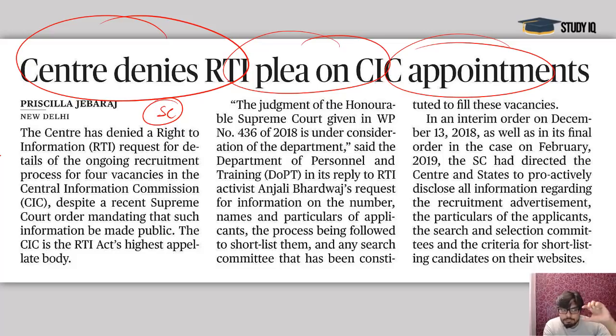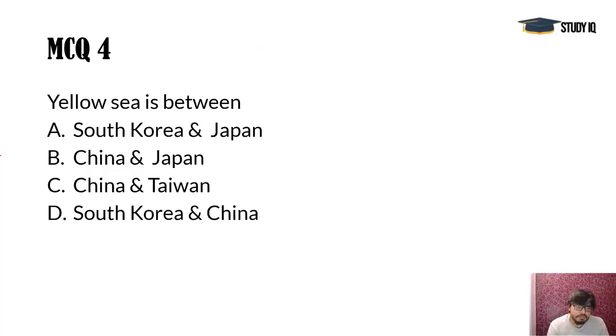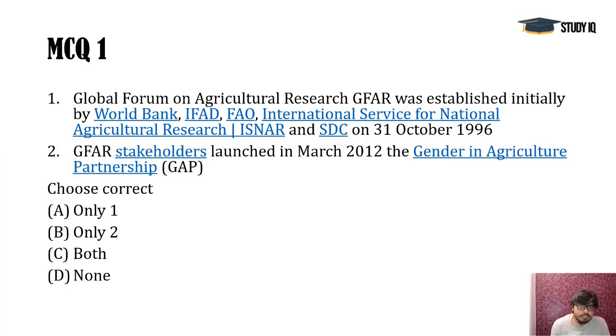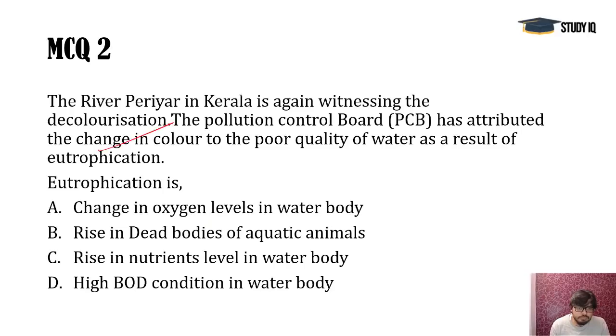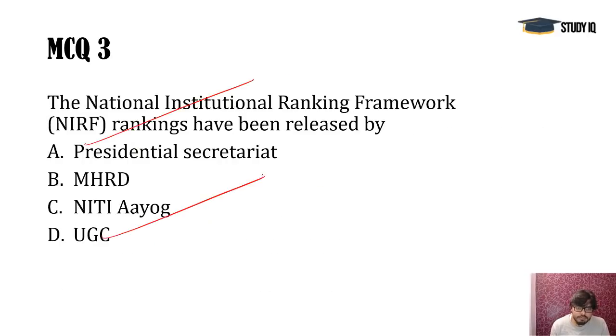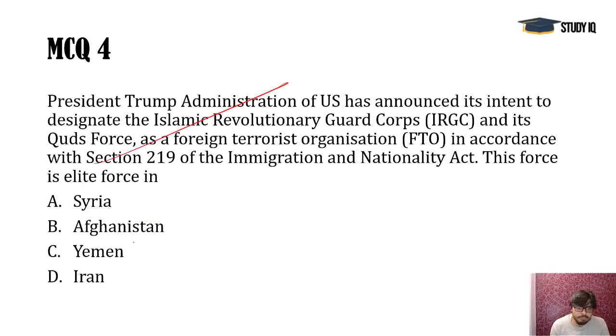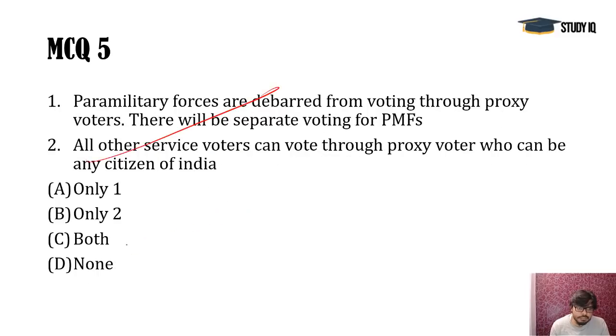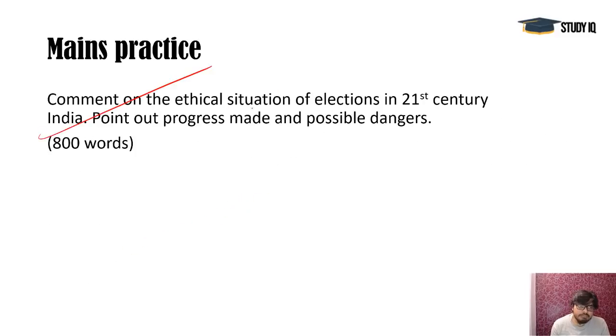So this year a mains question is sure regarding the RTI, its working, and the pressure on this particular body. Because recently we have seen many things from the judiciary and from the political class, that every kind of strangulation is there for the Information Commission. Now these are important questions. Try to look for the data and the important answers to them. You can put them in the answers section in the comment section, and these questions will certainly help you in the prelims this year. Thanks a lot.